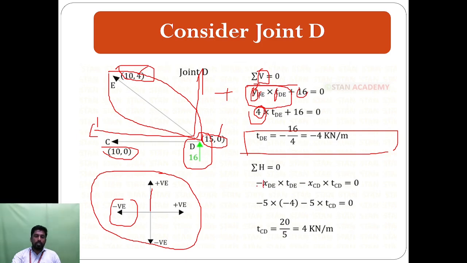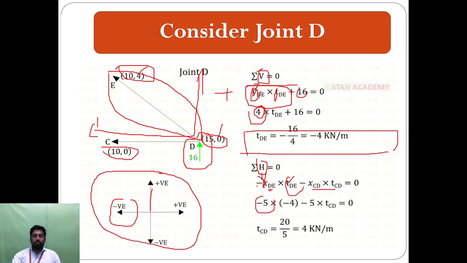Here x denotes the horizontal distance, so we denote it as x. These are the members DE and CD. I already told you that T is the tension coefficient of the particular member. So here consider the coordinates of DE. Here D is 15, the E point is 10, so 15 minus 10 comes out to 5.